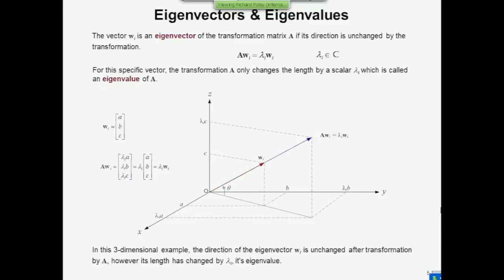Now, unfortunately, it's not quite as simple as that, because eigenvalues, as well as the elements in the eigenvector, can be complex. They don't necessarily have to be real. So I'm giving you a visual representation of something that is applicable only if we're dealing with real eigenvalues and real elements in the eigenvectors. It's not necessarily like this, but I'm trying to give you a visual way to think of eigenvectors and eigenvalues.